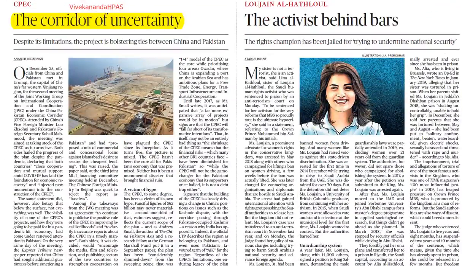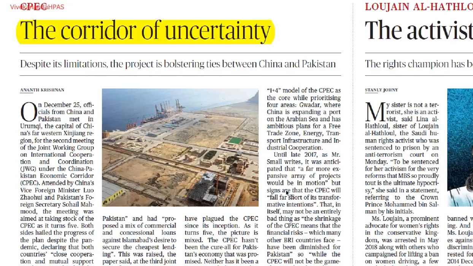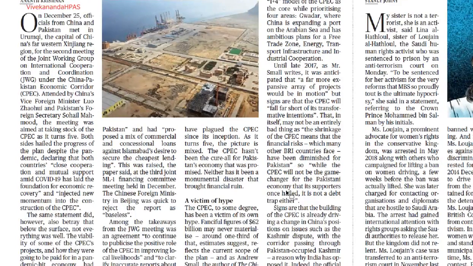The next one is the corridor of uncertainty. So this is CPEC, comment on CPEC. Now why is this important? Because China and Pakistan have agreed with one another. There was a joint working group. Now, China has sought additional guarantees before offering a $6 billion loan to the Pakistani authorities. Now, Pakistani authorities are relying heavily on China.